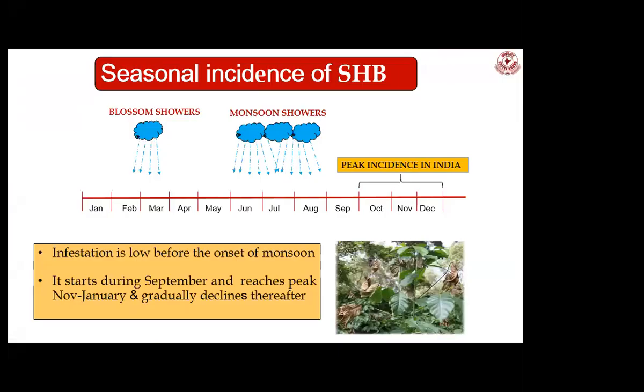If you see the incidence pattern, the incidence normally starts after the monsoons, because after the monsoons you may observe the proliferant growth of coffee. It will provide the ambient conditions for the ambrosia growth. So the incidence starts generally in the field after the monsoon, and the peak is reached in November to December. That's the time the incidence of short-tailed borer is more in the states.